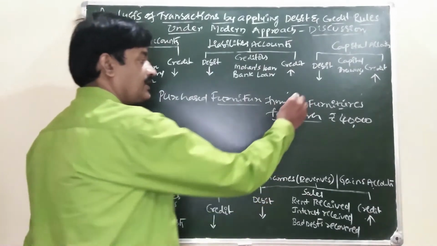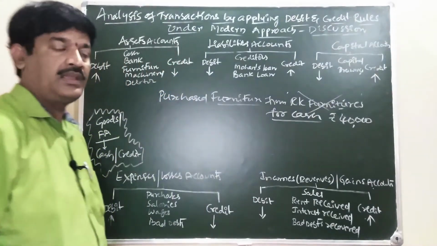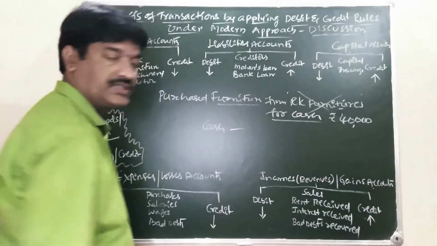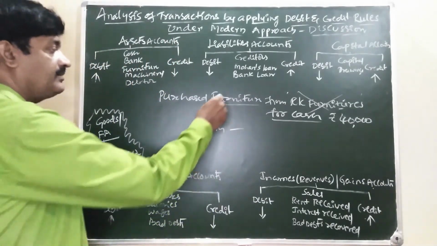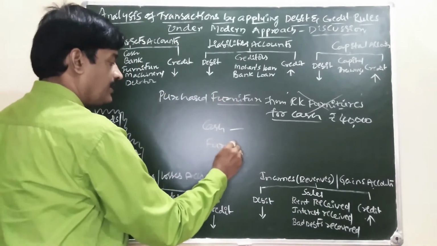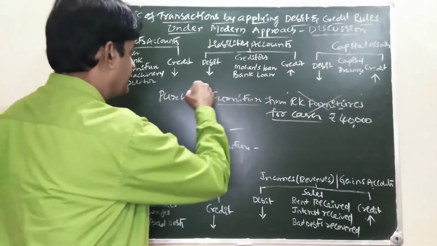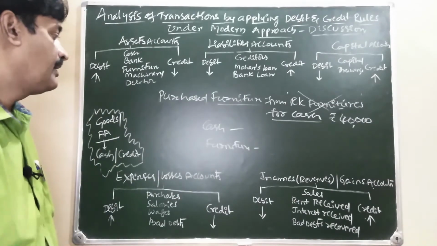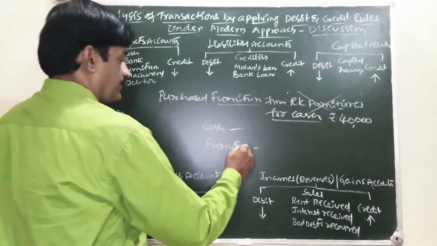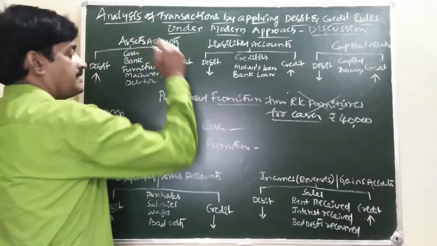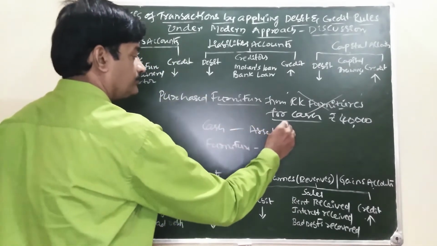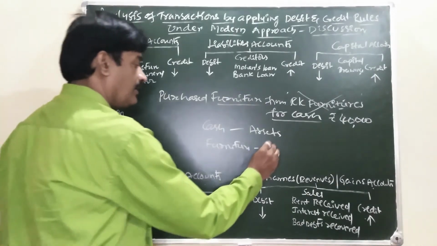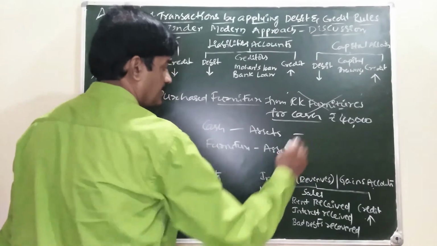In case of cash transaction, party name will not come. In the place of party name, cash comes. And what we are purchasing? Furniture. Don't write purchases. Purchase belongs to only purchase of goods. Cash and furniture. Cash comes in assets. Furniture comes in assets accounts.